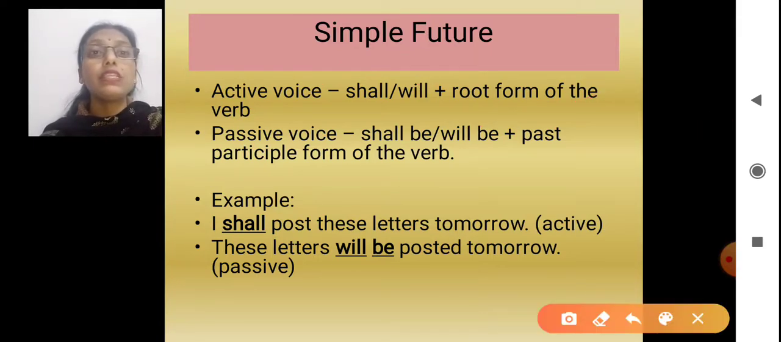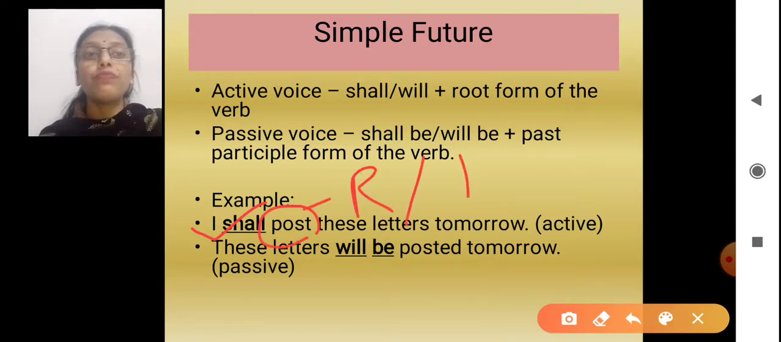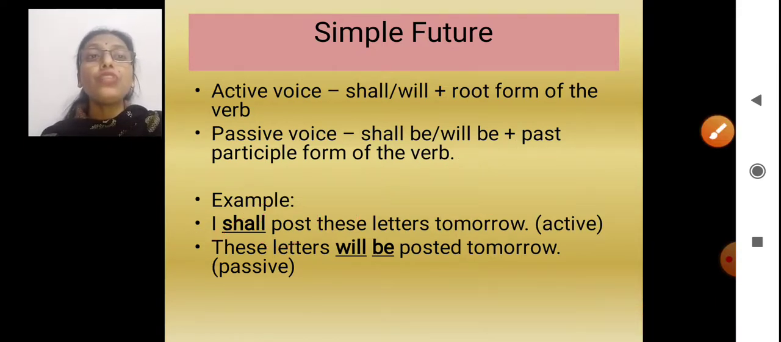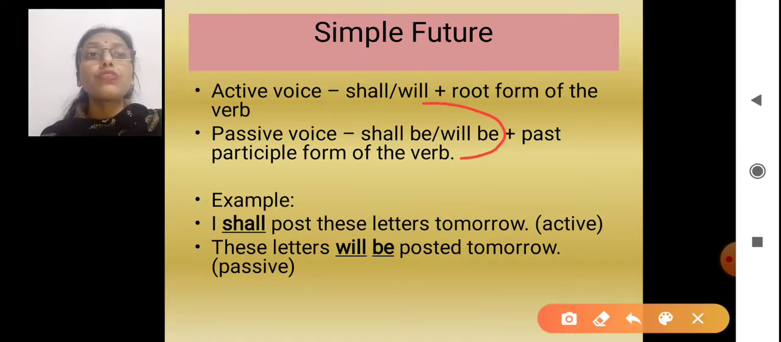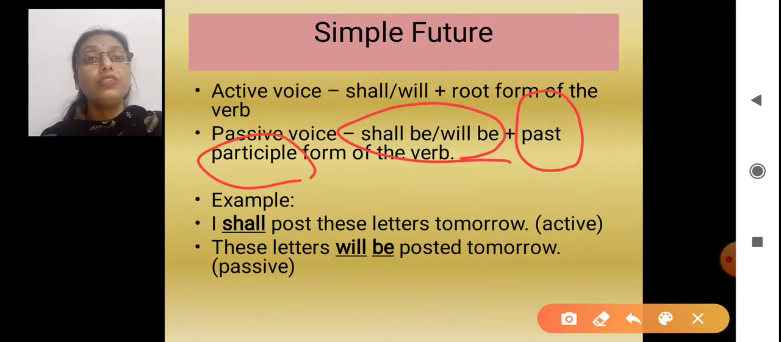Let's see this sentence. I shall post these letters tomorrow. I shall. With shall, it is post. Post is the root form or the first form of the verb. Okay. So if we are changing this sentence into the passive voice, what are the changes? Will and shall will become will be and shall be. And along with that, as ma'am told you, the past participle form of the verb.